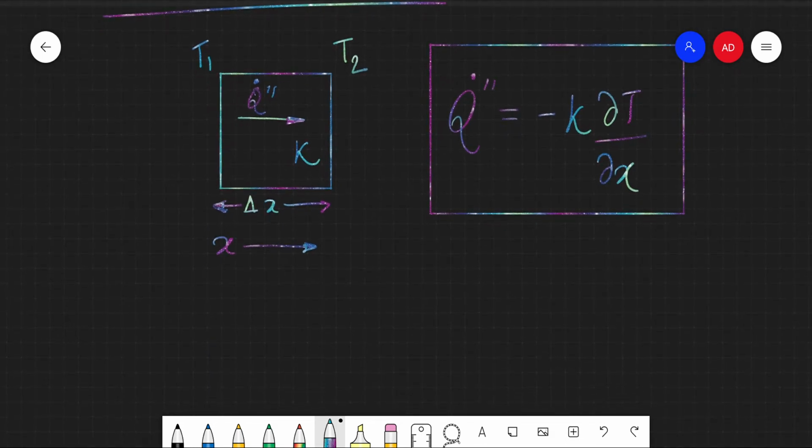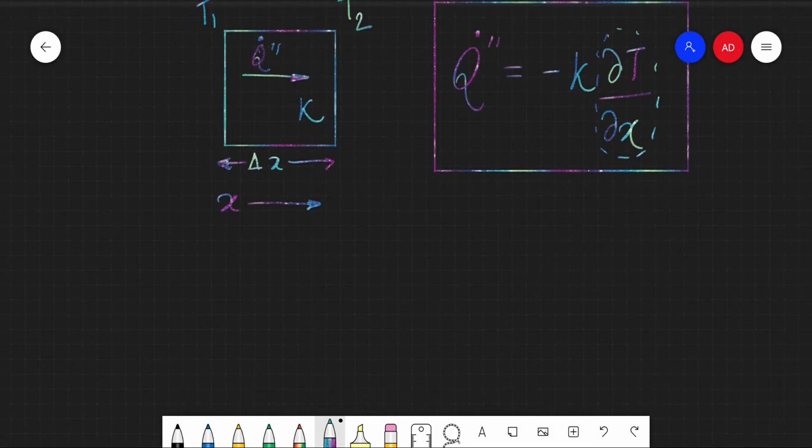K is the thermal conductivity, right? So what do we mean by thermal conductivity? It just means how well the medium is willing to conduct heat through it. And as is evident, it's a material property. Now let's get on to this term, right? Delta T by delta X, del T by del X. What does this mean, right?